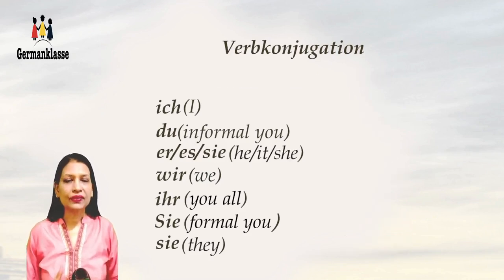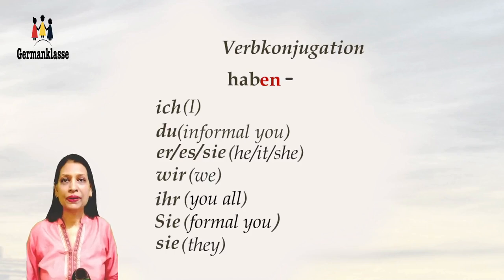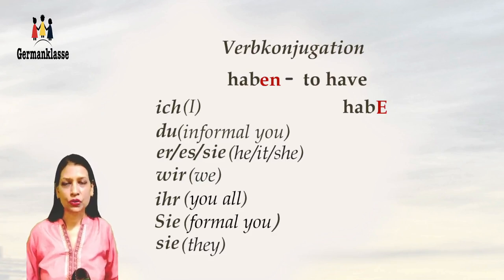Now we'll take a little different verb. The conjugation for this verb is a little different. Haben. Haben is to have. Ich habe. So the E at the end is there. Habe. Du, that's the informal you, hast. So it's not habst, it's without a B, and it's hast. We just say du hast.